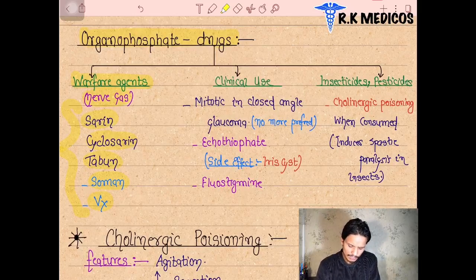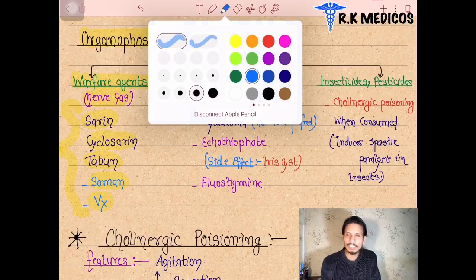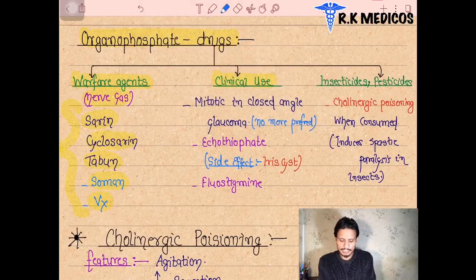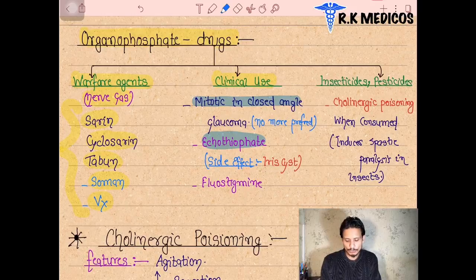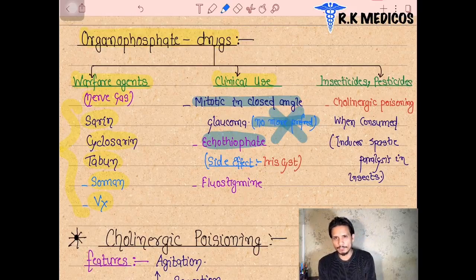Next, what are the clinical uses of these drugs? There are not many clinical uses of these drugs in our body. In the group of organophosphates, basically ecothiopate was used in miotic treatment of closed angle glaucoma, but nowadays it is not used. It is no longer preferred because its side effects are very severe in our body.